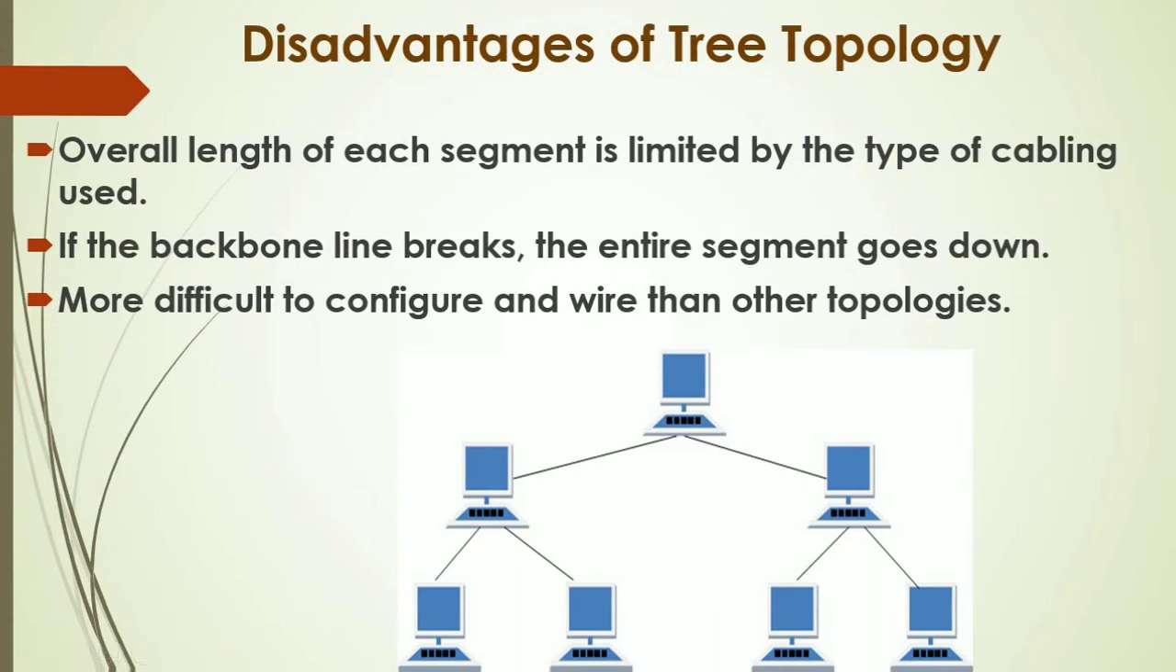Disadvantages of tree topology. Overall length of each segment is limited by the type of cabling used. If the backbone line breaks, the entire segment goes down. What it means is that if the central hub fails, the various node branches will become disconnected. Connectivity within but not between branch systems will remain.